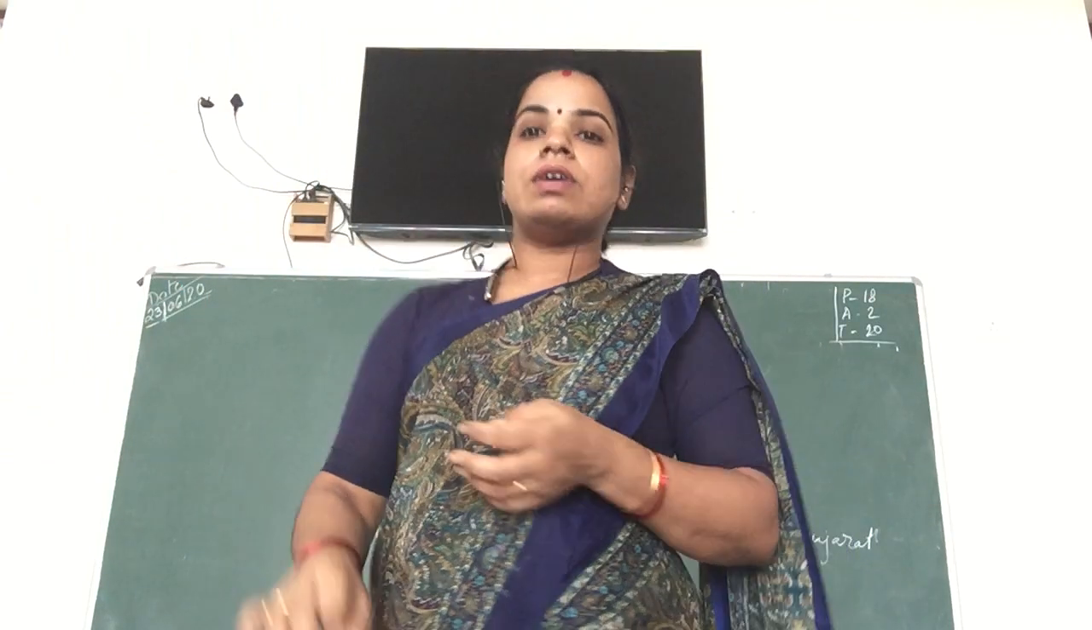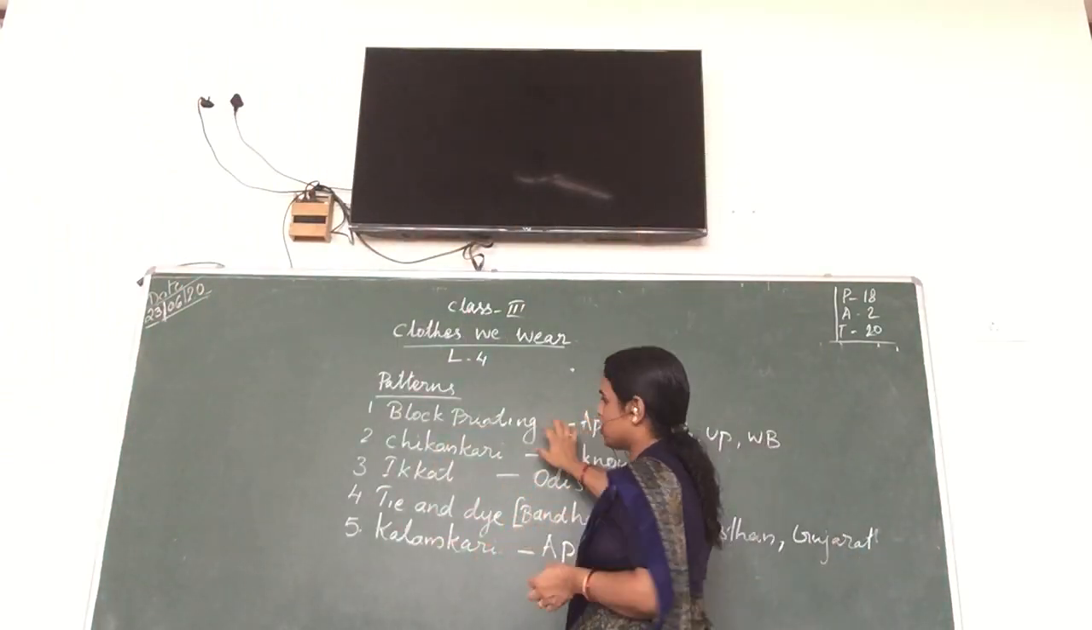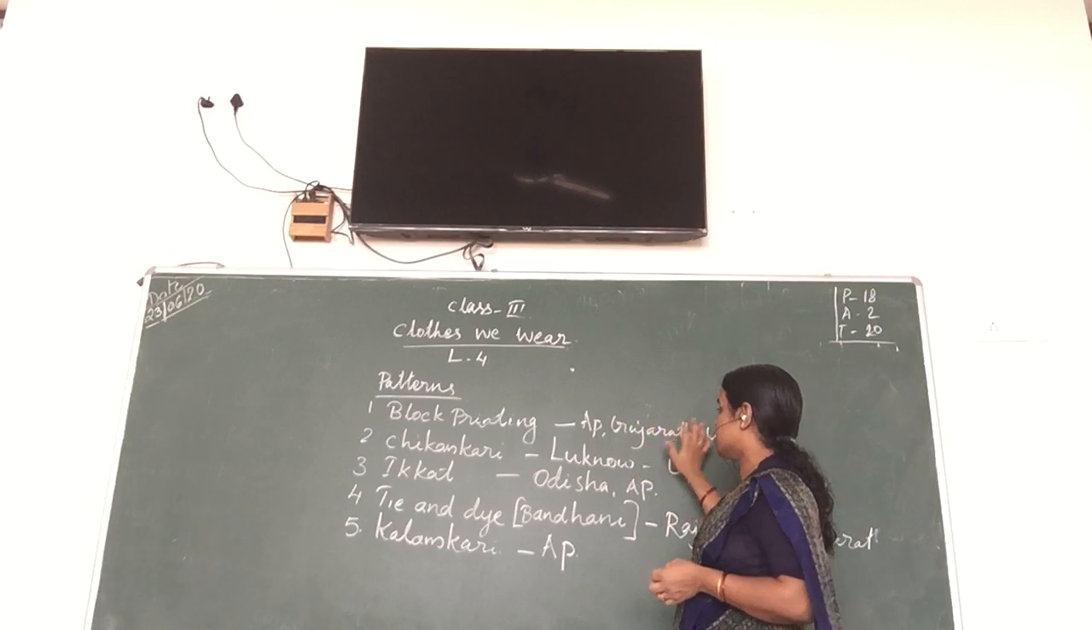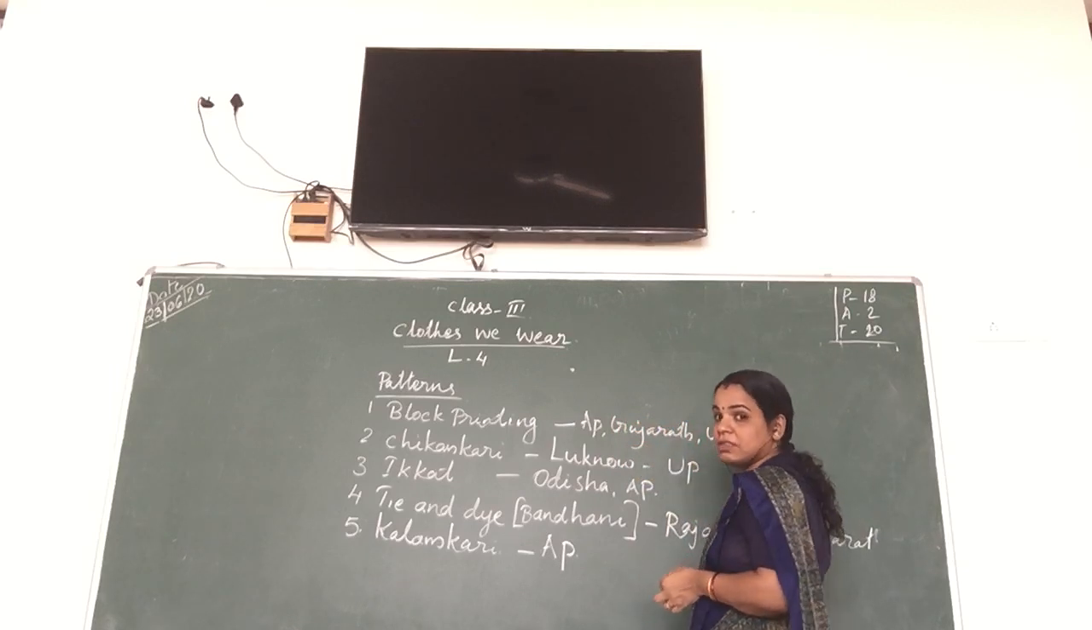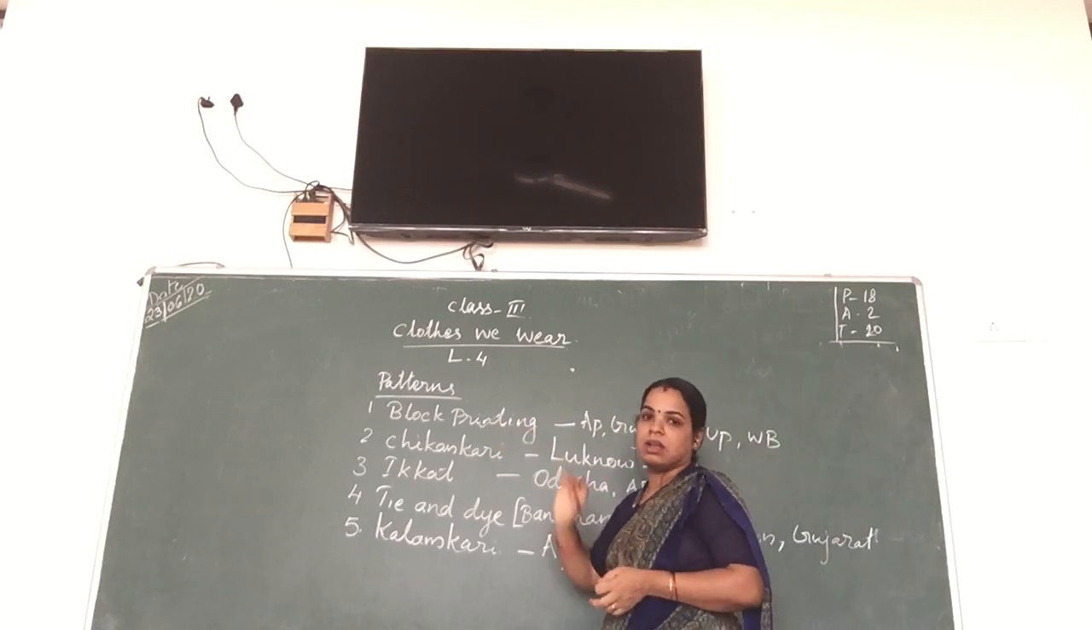Okay, the first one is block printing. You all must have understood it. It is famous in Andhra Pradesh, Gujarat, UP, Uttar Pradesh, and West Bengal. Next one is chikankari.